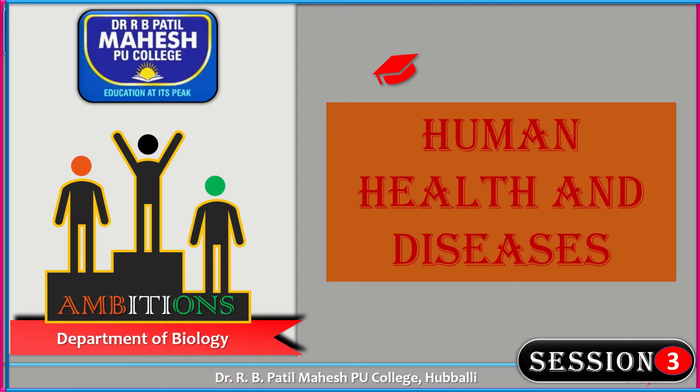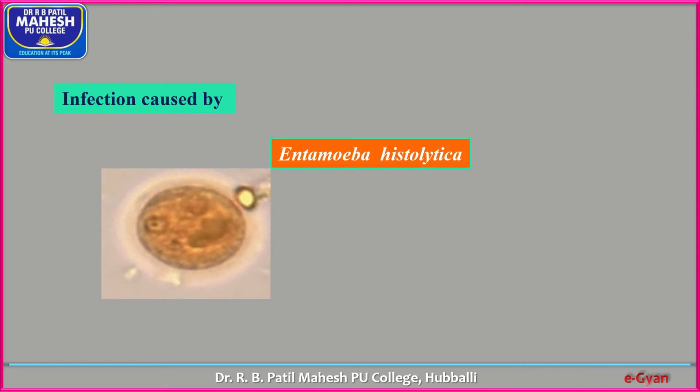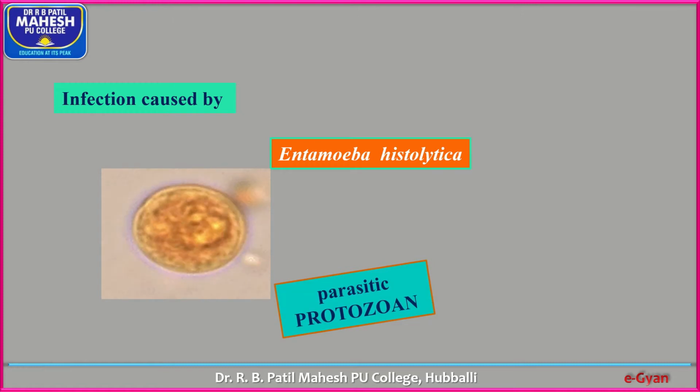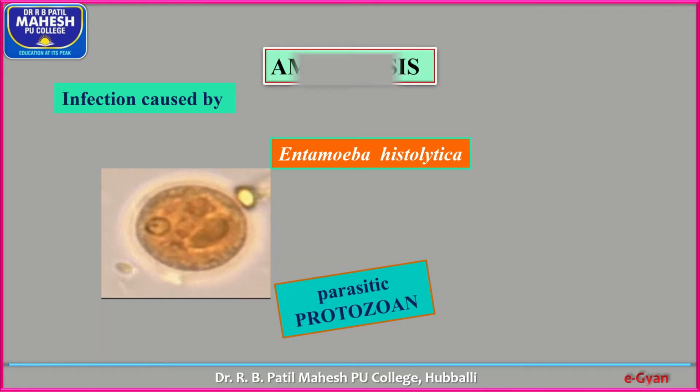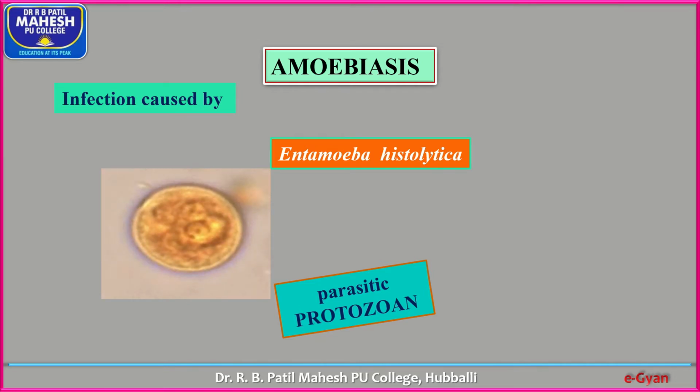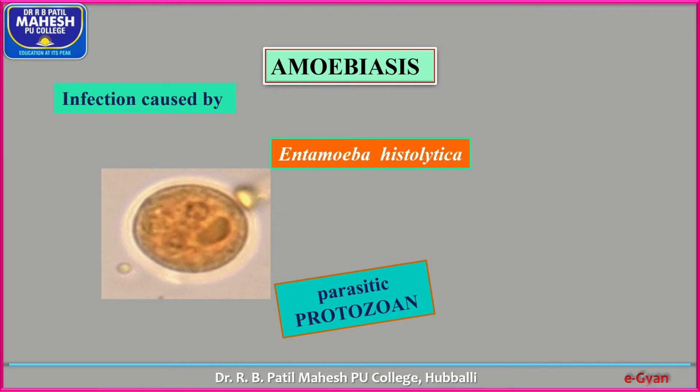In the third session we'll discuss important diseases caused by protozoans. The first one is amoebiasis. It is an infection caused by Entamoeba histolytica, a parasitic protozoan, and is called amoebiasis, amoebic dysentery or enteritis.